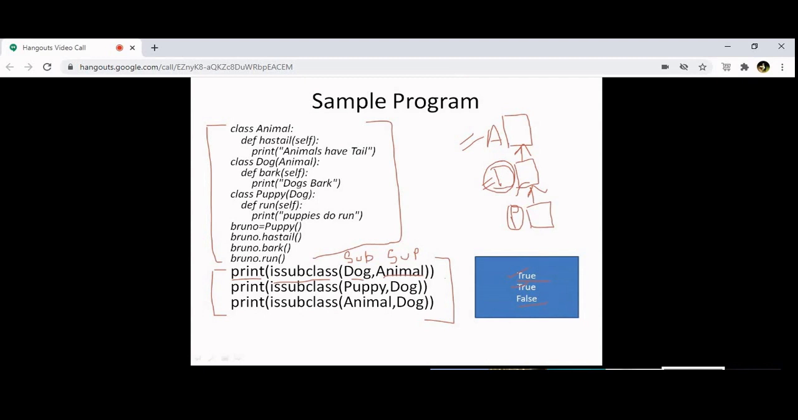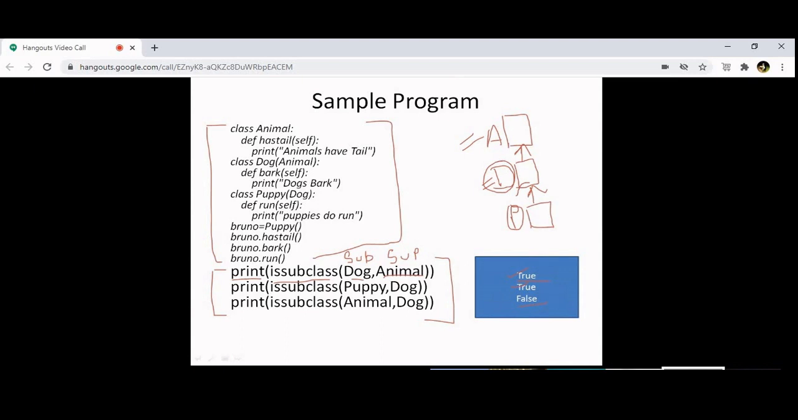Now here I am checking issubclass(Dog, Animal), so I am checking whether dog is a subclass of animal. In the second print command I am checking is puppy a subclass of dog. In the third print command I am checking is animal a subclass of dog. So it will check and let me know whether it is true or false. Understood, no? Yes, sir.